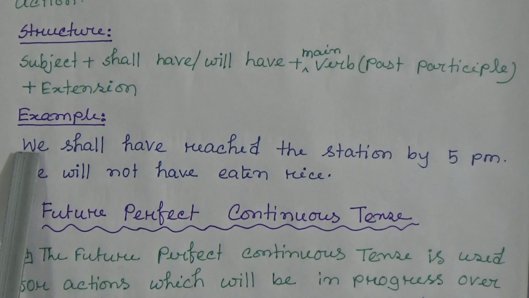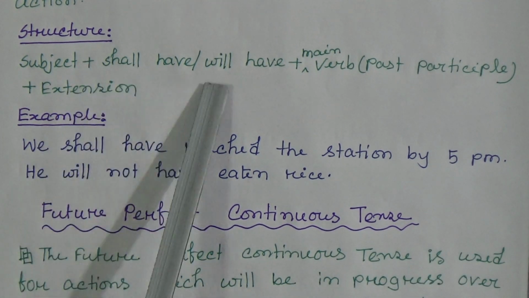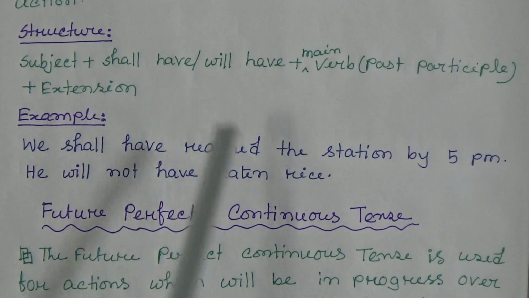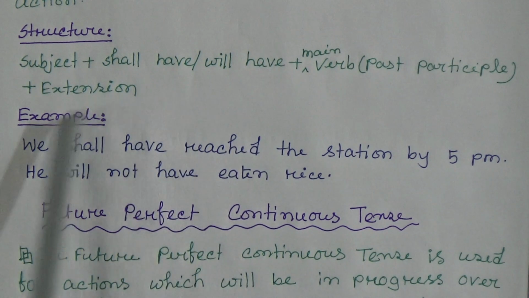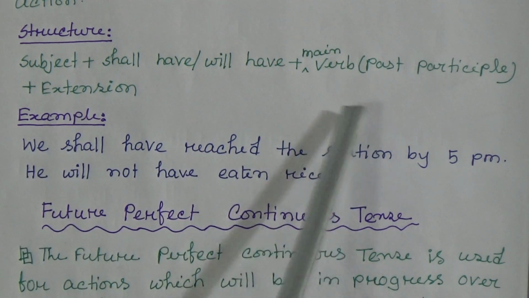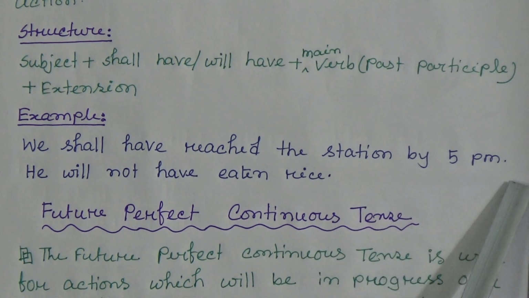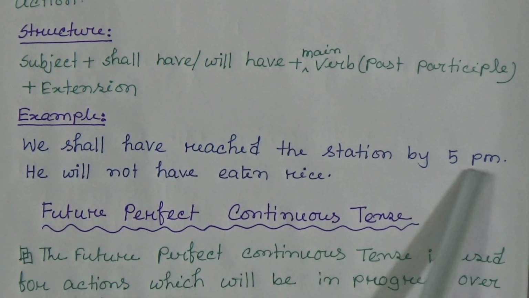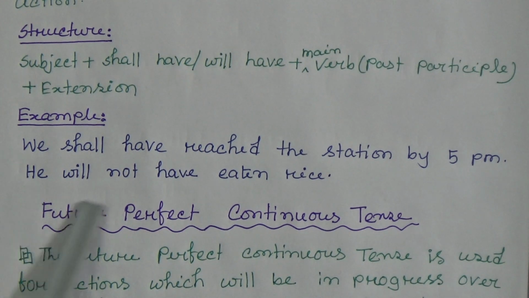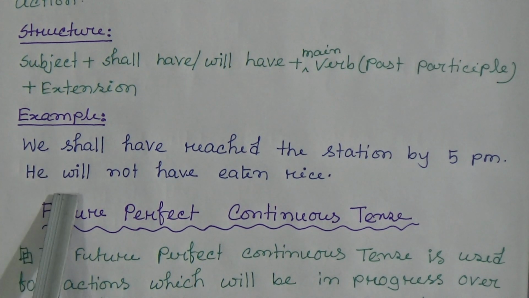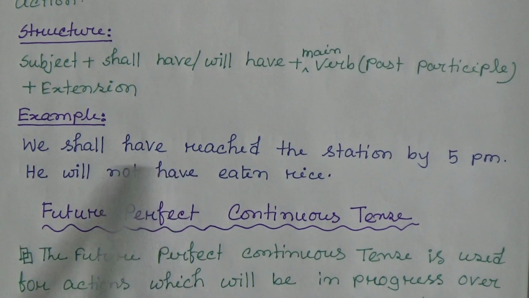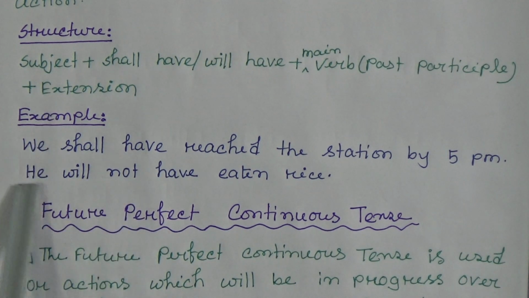Here the subject is we, and according to the structure, shall have. We shall have, then the past participle form of the main verb. The main verb is here reach and the past participle form is reached. We shall have reached plus extension, that means the station by 5 p.m. He will not have eaten rice. Subject is he, will not have. As this is negative, that's why we have to use not here. He will not have eaten rice.